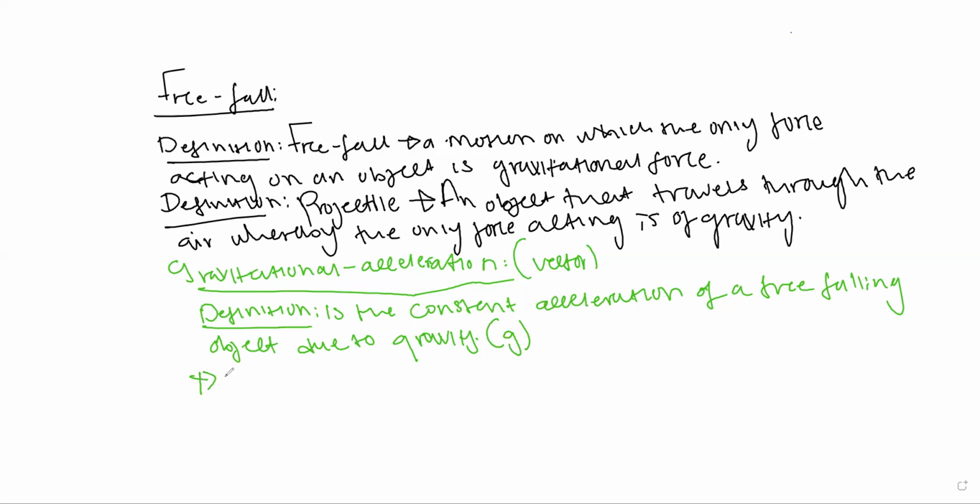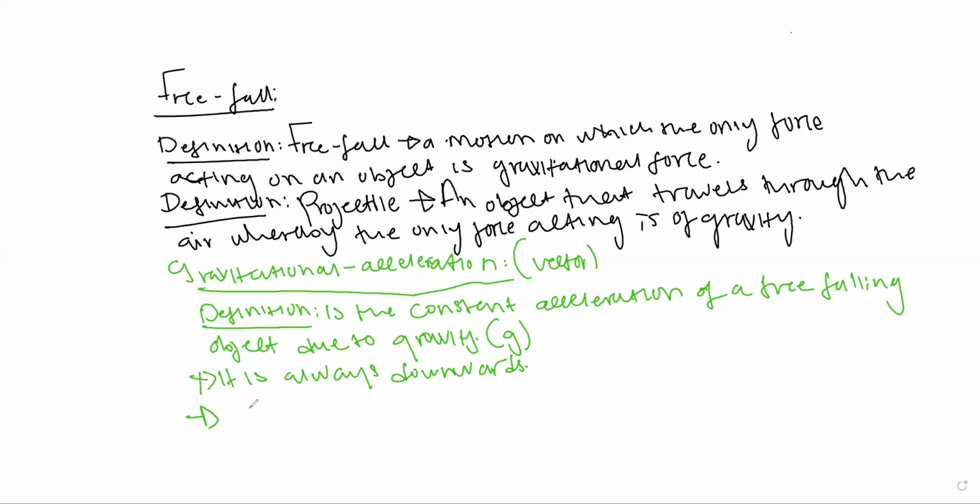And another thing, it is always downwards, meaning towards the center of the earth, as gravitational force is always towards the center of the earth.